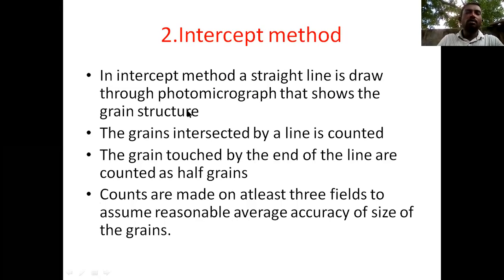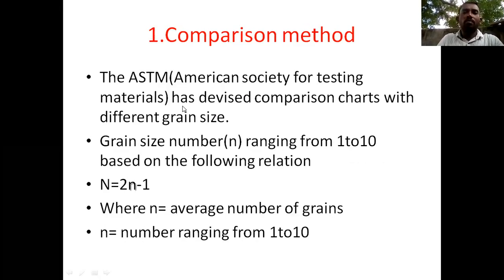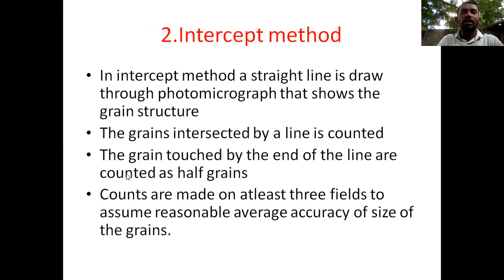The first one is the comparison method, where we have the standard formula. The standard formula is capital N equals 2 power n minus 1. Based on this formula, we find the number of grains in the solid body. Next, we come to the intercept method.